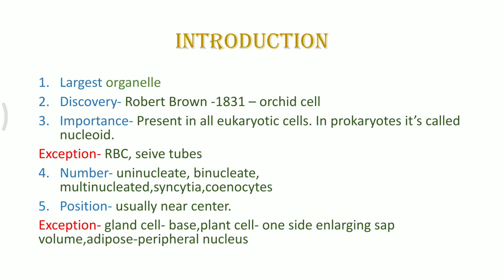So this is important. There are also various cells which have presence of multi-nucleus. They are multinucleated in the sense that they have presence of large number of nuclei within themselves. Certain examples can be thought of, like muscle cells.